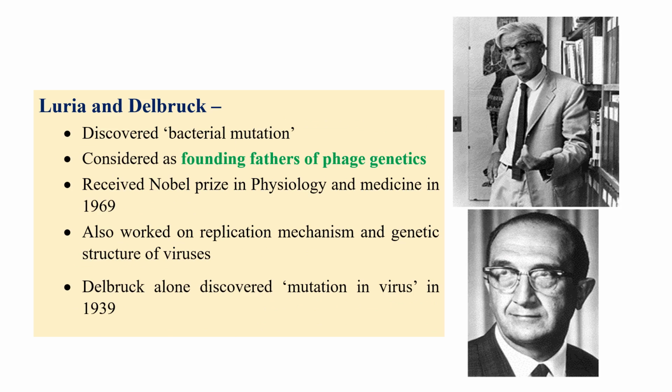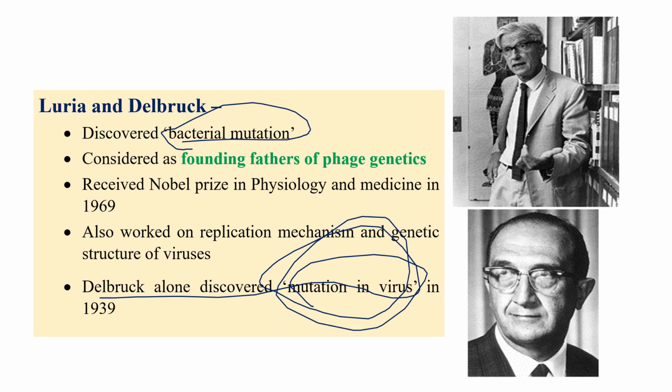Luria and Delbrück discovered bacterial mutations. Then you can ask me why these people are there in virology. Of course, Delbrück alone discovered the mutations in virus. So bacterial mutations were discovered by both, but Delbrück alone discovered the mutations in virus, and they are considered the founding fathers of phage genetics, and they received the Nobel Prize in 1969.